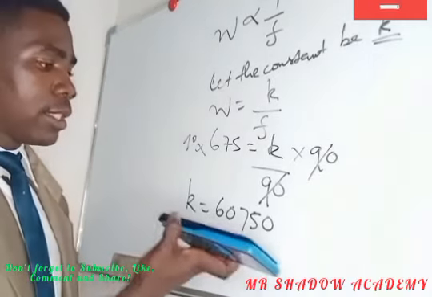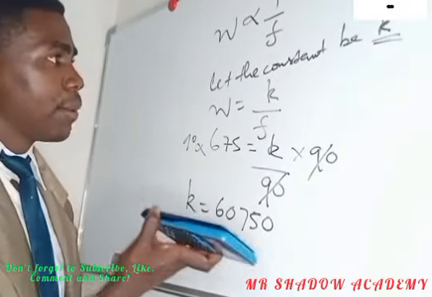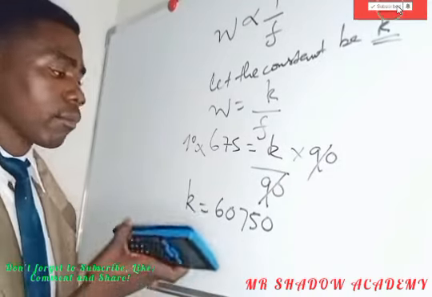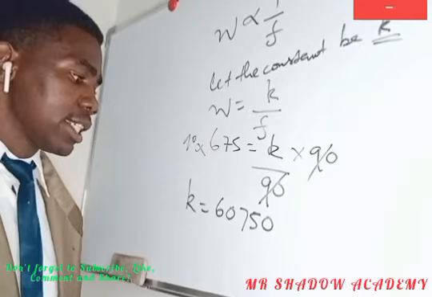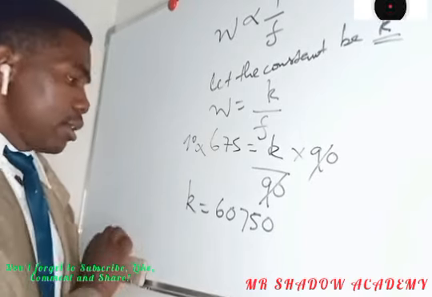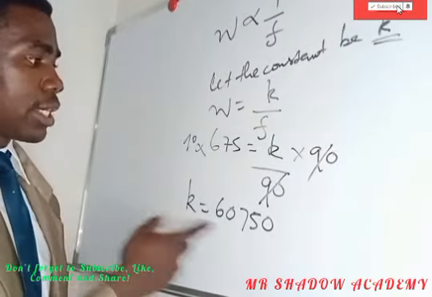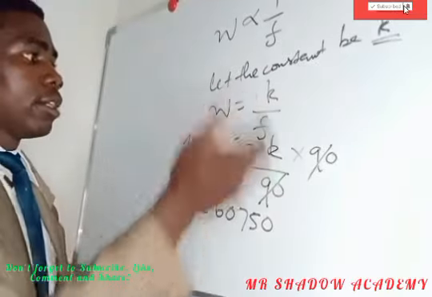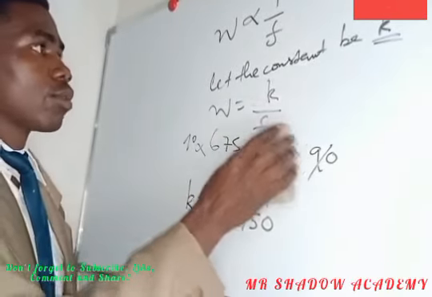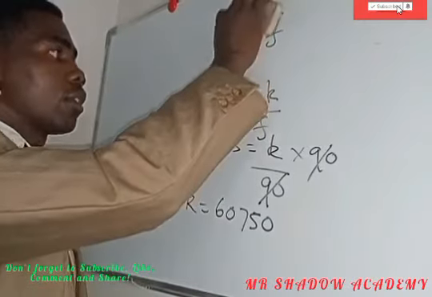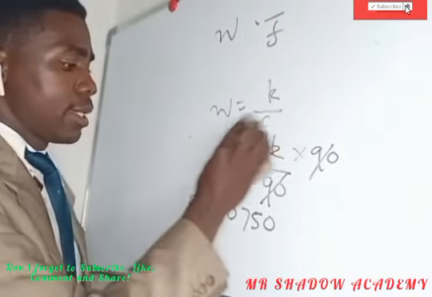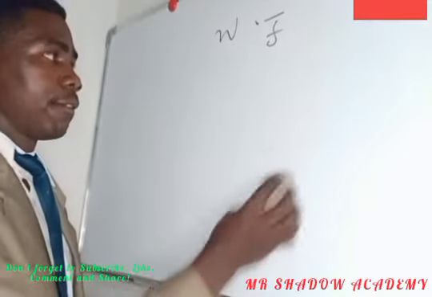So is this step ngengoti isusu tikwanisa kutsvaga the constant k. So isusu in order kuti tikwanisa kungata kuzonyora isusu the relationship, you just substitute the value of k here. So I just substitute the value of k here, so k is 60,750.